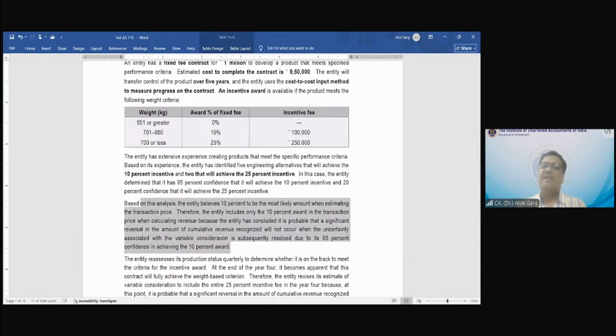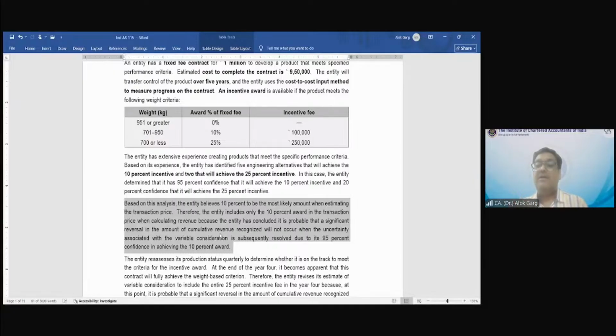In this complete paragraph, what is relevant? Only the first line: the 10%, 1 lakh, will be achieved, and the rest is only story, which is covered from the standard.